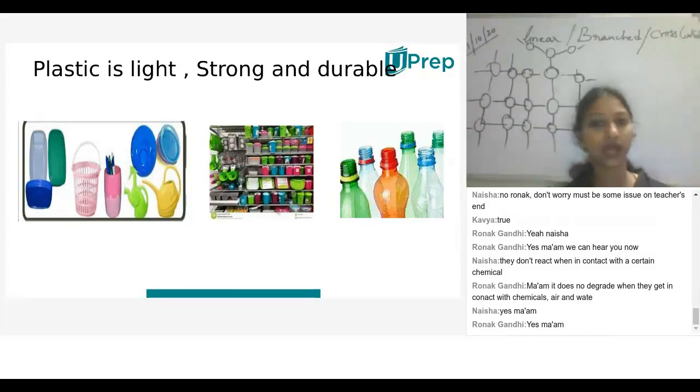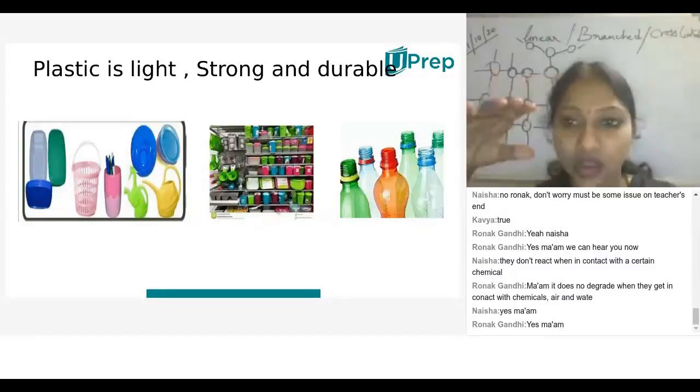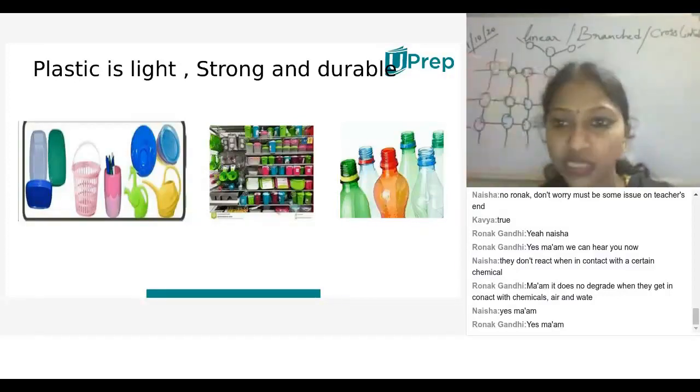Next property: plastic is light, strong, durable. All the time we can't carry metal substances or materials. Even with kitchenware, your mother is using it for placing the grocery. Especially she'll definitely go with plastic materials because they are non-reactive and durable.